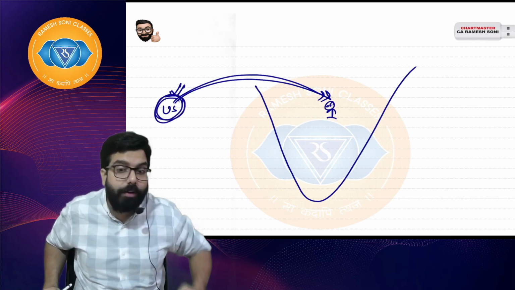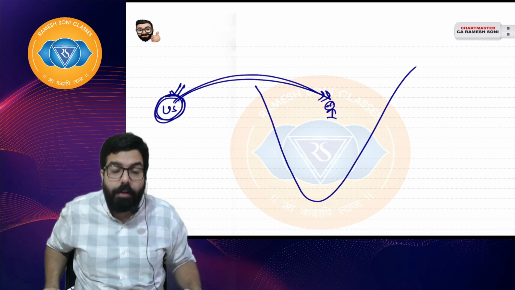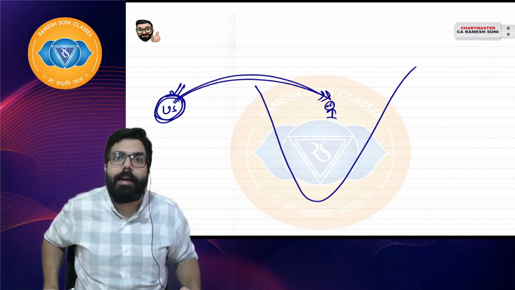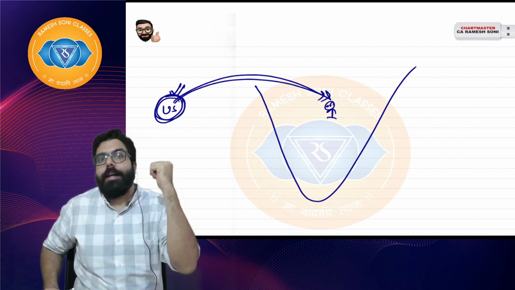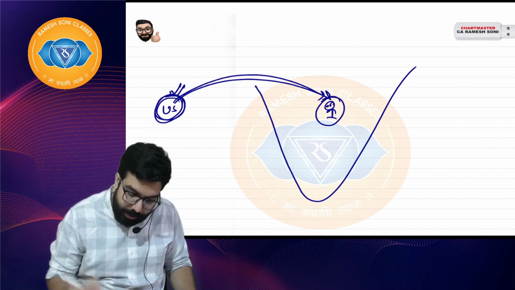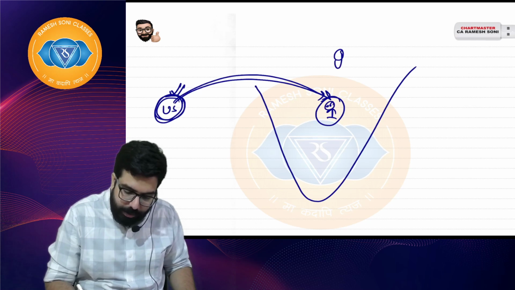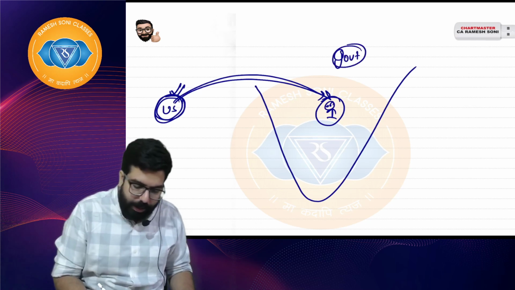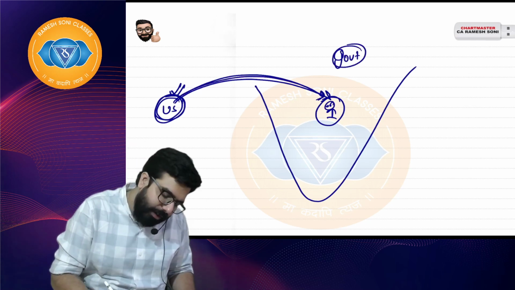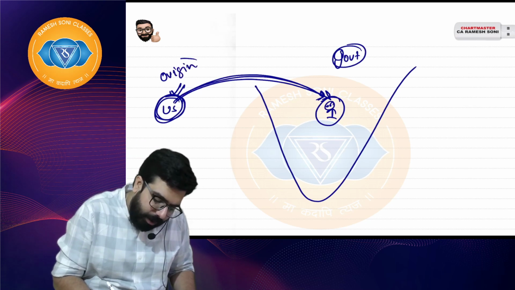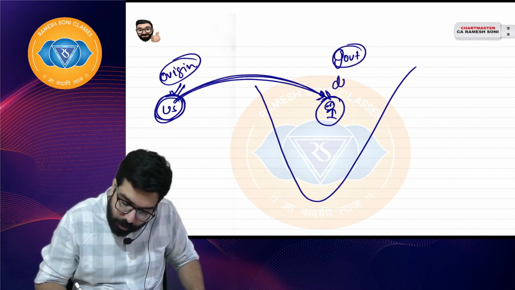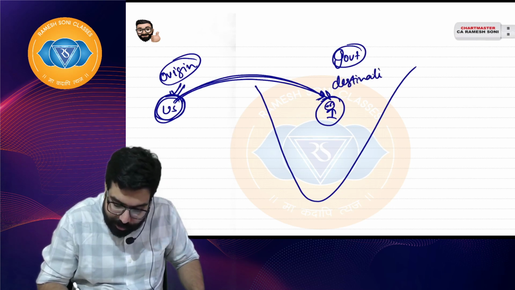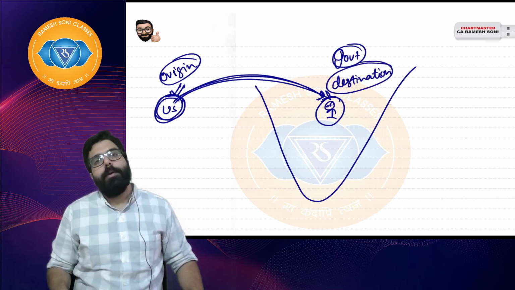India is telling, because the goods are destined in India, because the goods are consumed in India, people of India are using those goods, we will go ahead and charge the tax on those goods. So Indian government will go ahead and tax. So US will apply origin based taxation principle and charge tax, and Indian government will apply destination based taxation principle and tax.